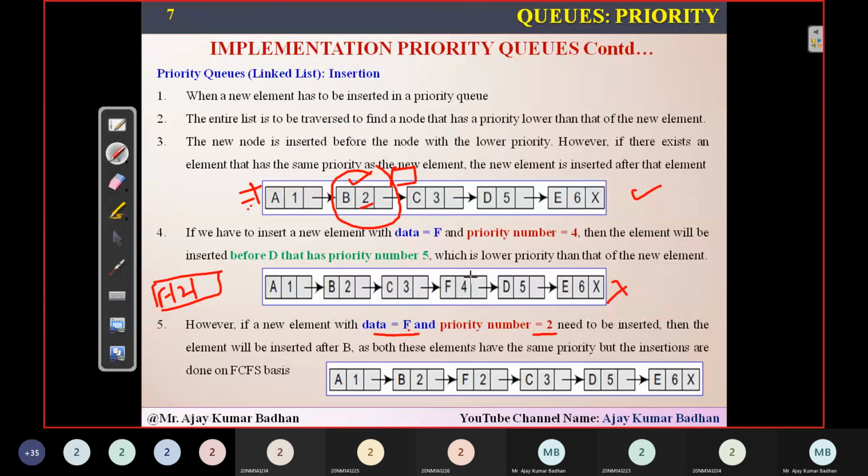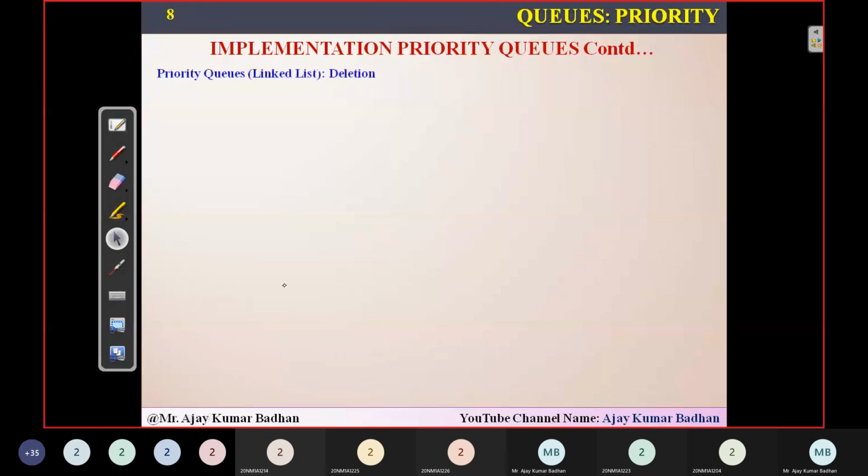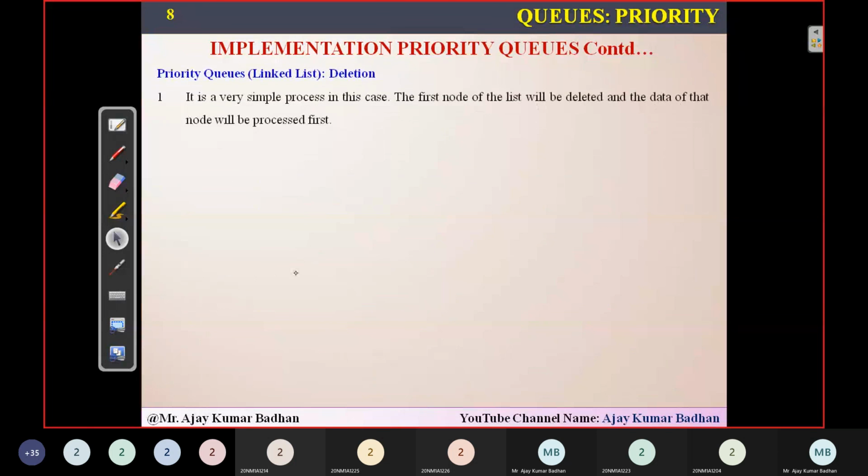So you'll be inserting somewhere here, and that is what you did here. After B, you have placed this particular one. Both are having the same priority. Since B was there from the beginning, it has come first, and this has come next. So we have inserted this in this particular location. This is the way how exactly this is getting executed. I hope you people understood it.